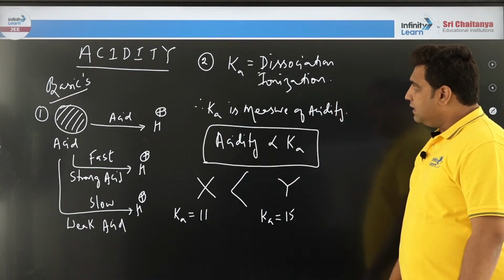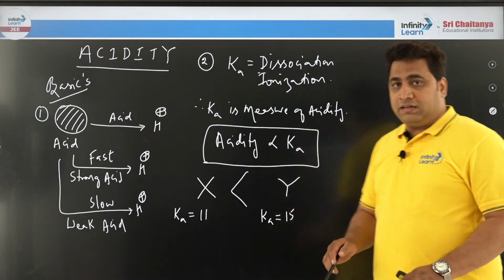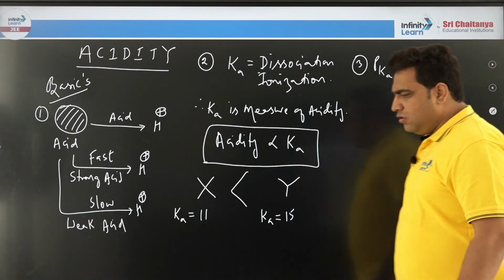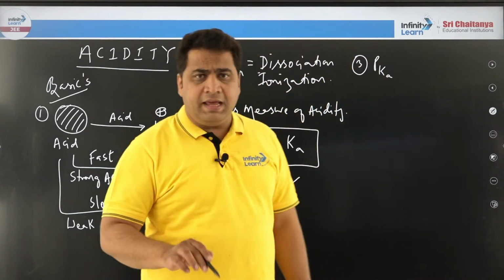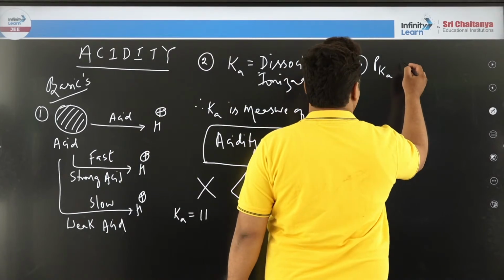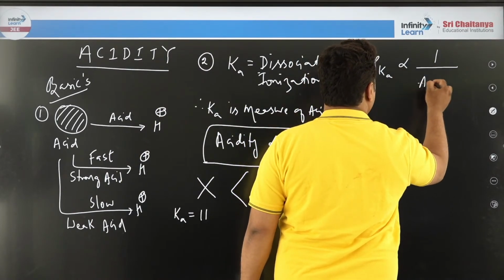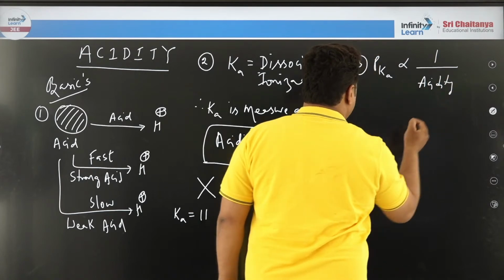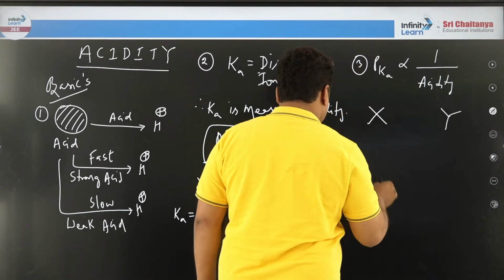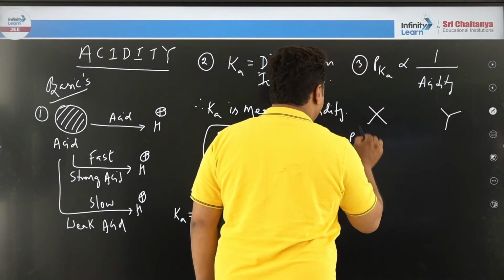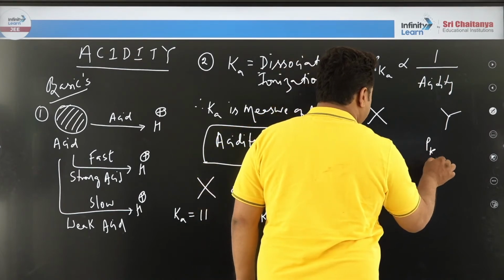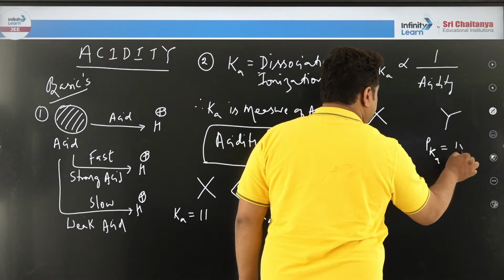Right? So this is the relation. Another important factor also enters, and that is nothing but called what? Tell me, pKb. Everybody, you are good in mathematics, you know that Ka and pKa are negative log relation, okay? Therefore, pKa is inversely proportional to what? Acidity. That means if I say x and y are there, if I say pKa value is 11 and if I say here pKa value is 15.